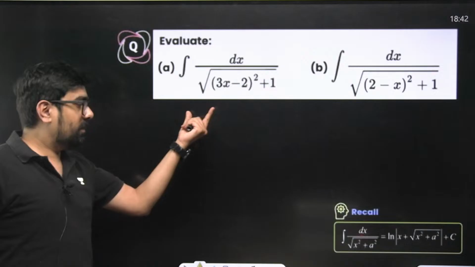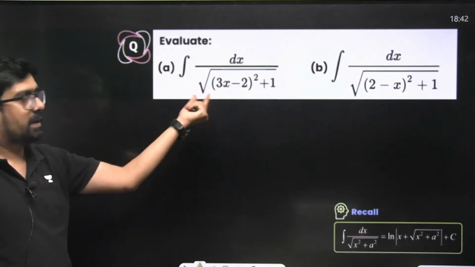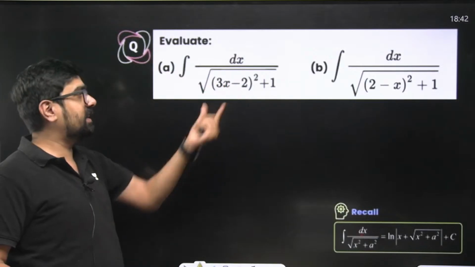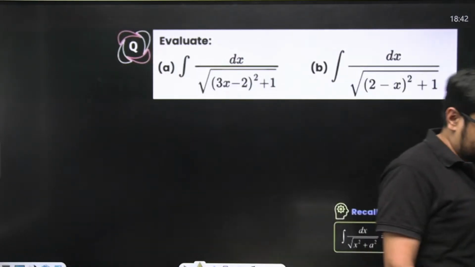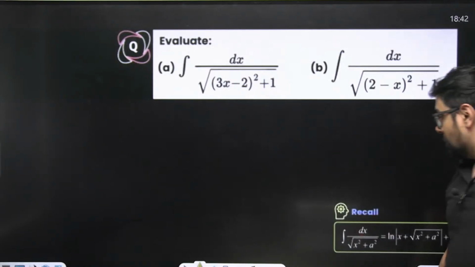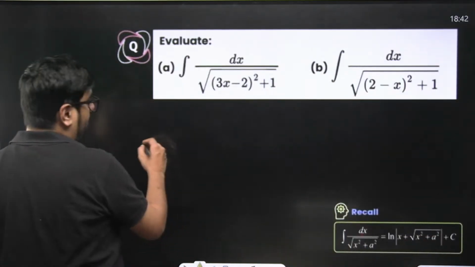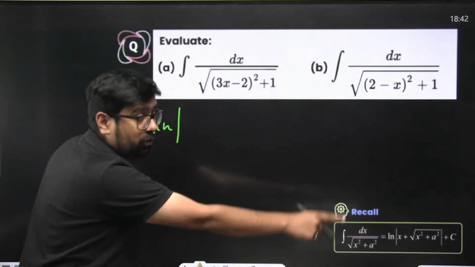See, you know the integral of 1 by square root of x square plus a square, right? Here, instead of x we have 3x minus 2. So if it was x, the integral would be ln of mod of x plus square root of x square plus a square.